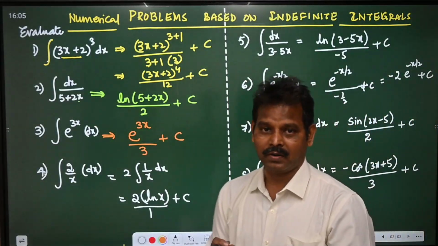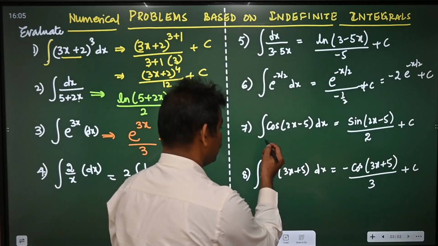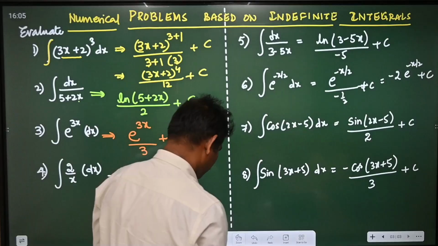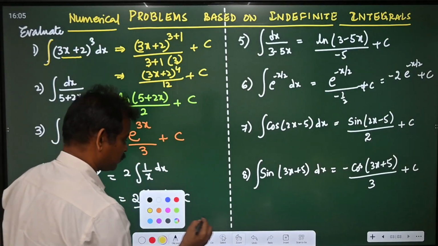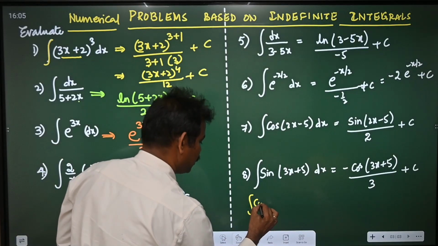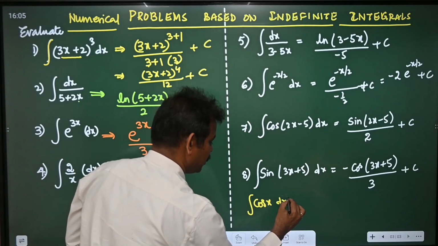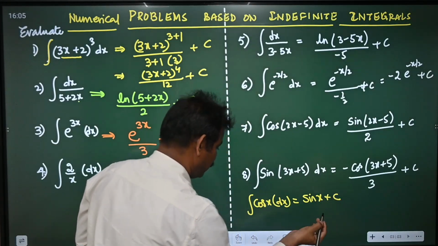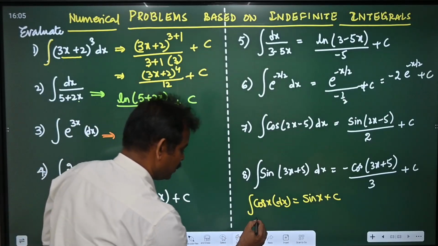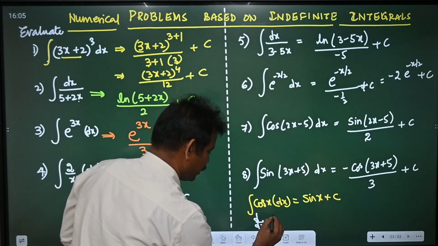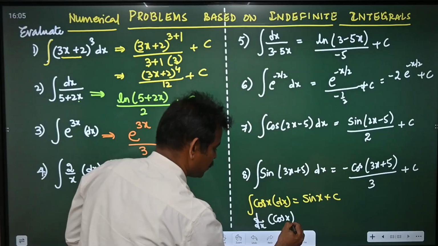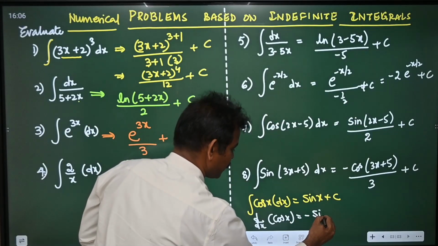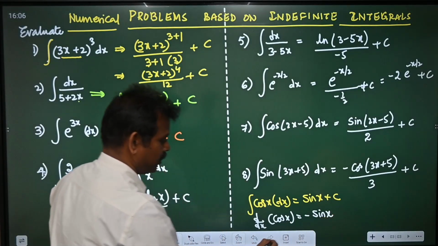Most of the students are making mistakes while writing this. Integral cos x, please remember this one. Integral cos x dx is sin x plus c, whereas d by dx of cos x will be minus sin x.